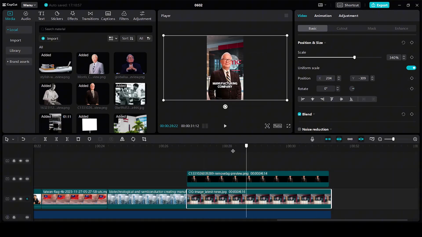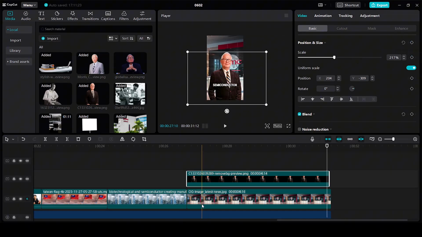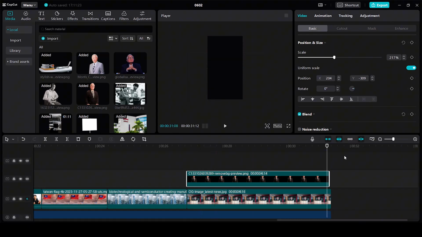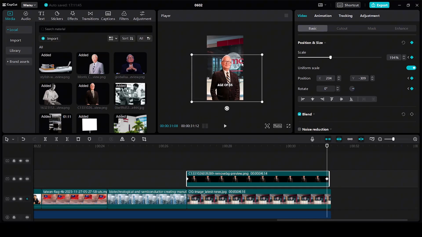So take the playhead to the start. Add a keyframe. Bring the playhead to the end. Add another keyframe. And then let's just increase the size. And for the person, we are going to do the opposite. So initially, he will be the same size as you will see him right now. But by the end, take the player to the end, add a keyframe, and then let's just decrease the size.